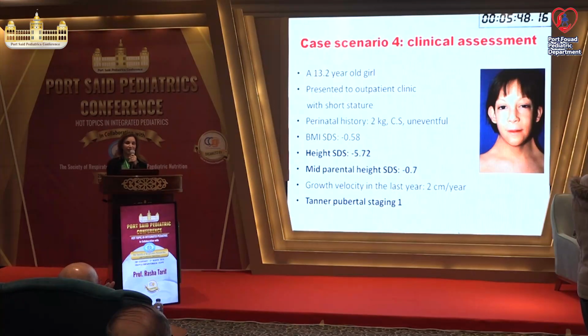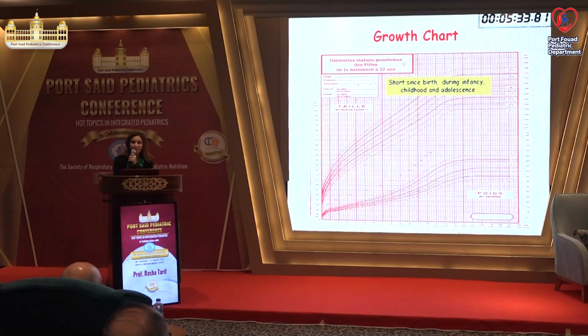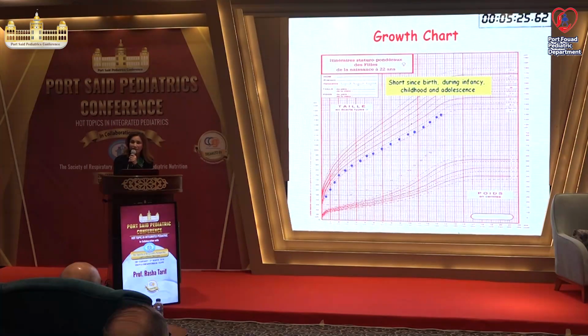My fourth case is this girl, 13.2-year-old, came to the outpatient clinic with short stature. Her height SDS -5, mid-parental height -0.7, growth velocity 2 centimeters per year, and she is in Tanner stage 1. This is her growth chart, short since birth, infancy, childhood, and adolescence. Okay, she's always short from the beginning till now.